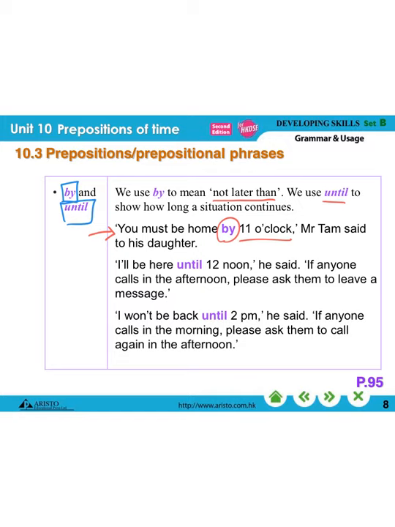So if anyone calls in the morning, ask them to call again in the afternoon, because I won't be back until 2 p.m. So pay attention to the difference between the two, because for this sentence, we are using the negative form here. So on this page, we learn the usages of by and until.